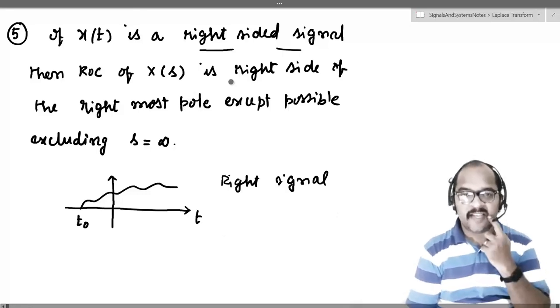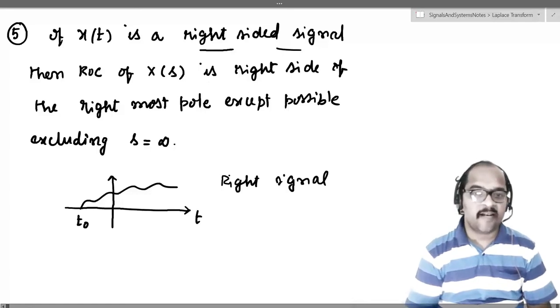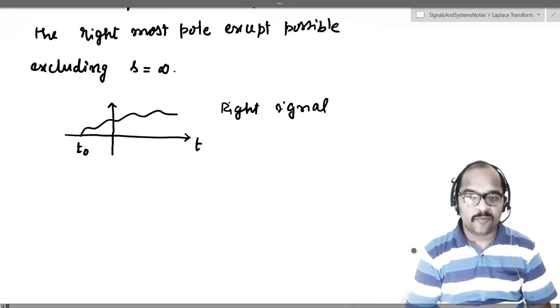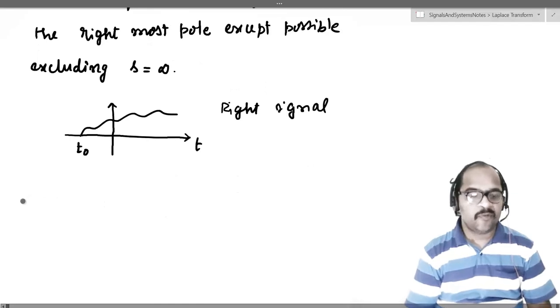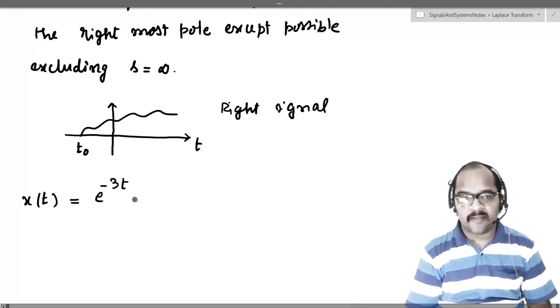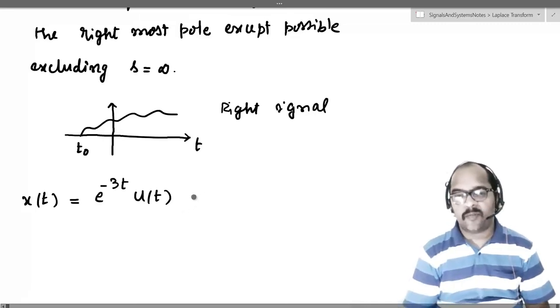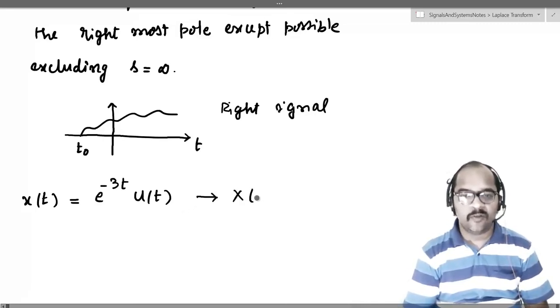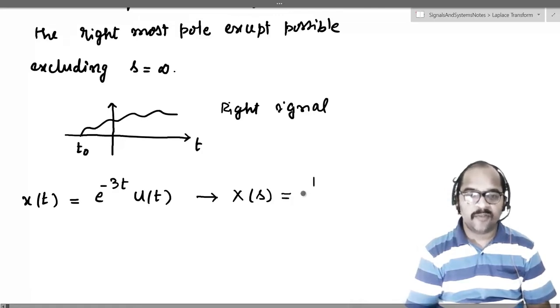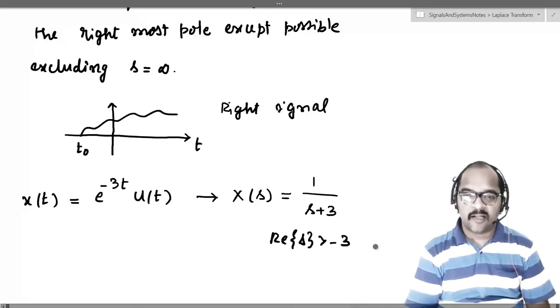So what does it say? If x of t is a right-sided signal, then the ROC of X of s is the right side of the rightmost pole. We will take an example. Let's take x of t to be a very basic example, e power minus 3t u of t. We already know the Laplace transform of this to be 1 by s plus 3 with ROC real part of s greater than minus 3.